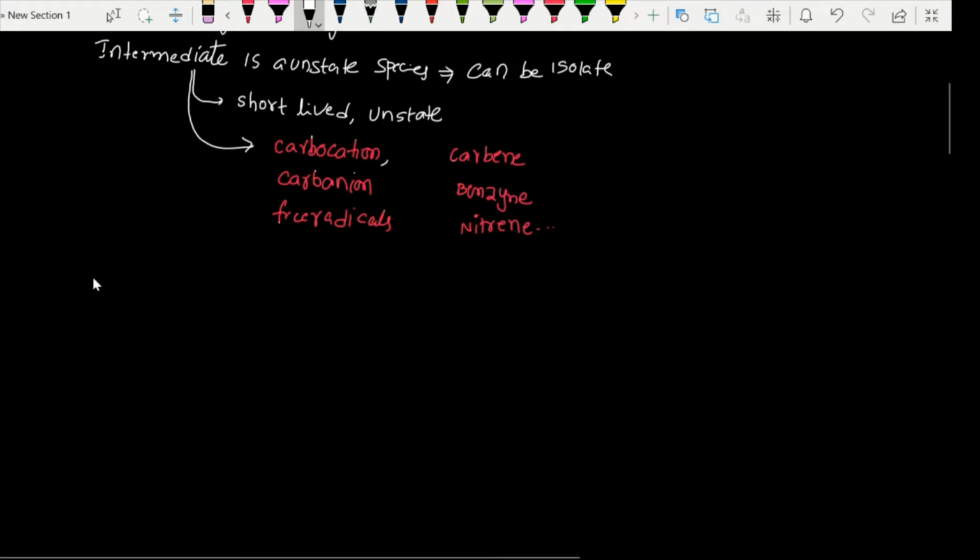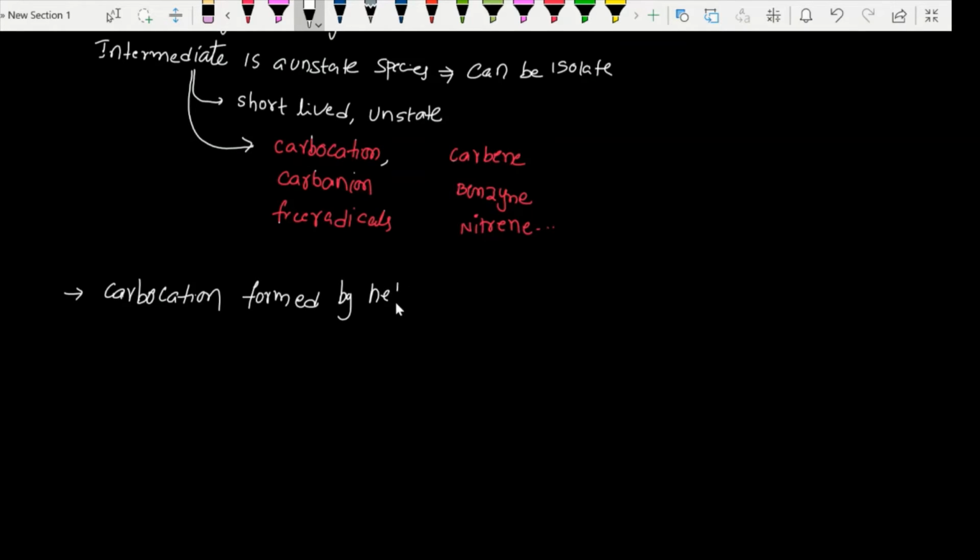What is a carbocation? Carbocation is formed by heterolytic cleavage of bonds. Heterolytic cleavage means unequal: during the bond cleavage, the electrons are shared unequally.